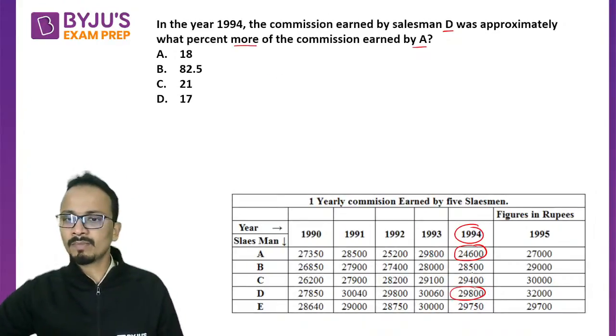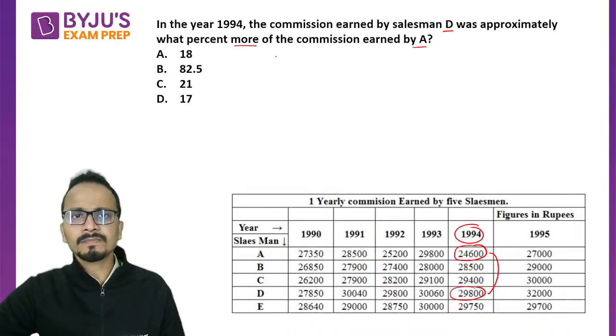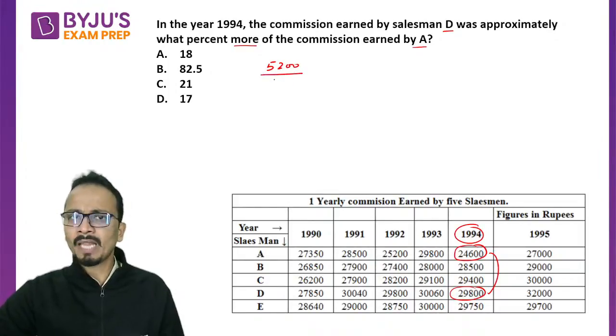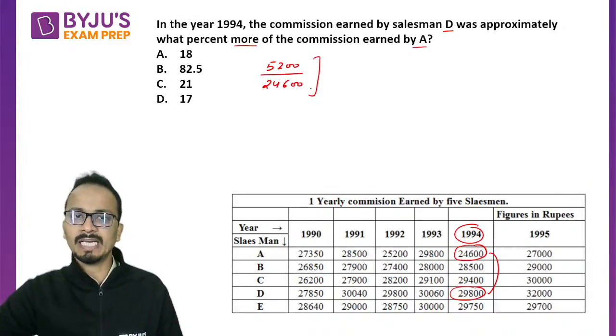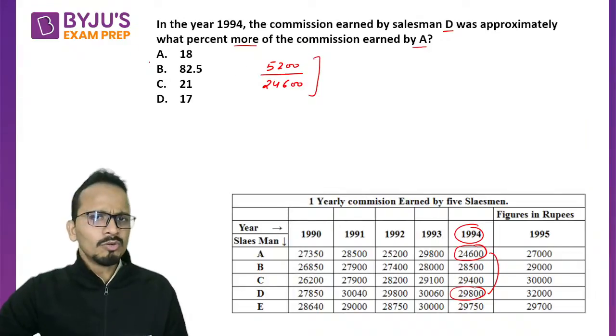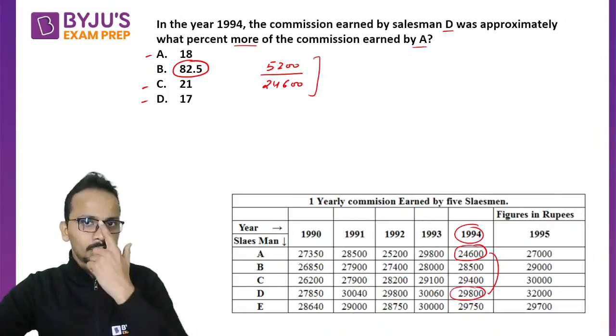All right. Now, looking at the difference of D and A, I can say that D is 5,200 more than A. Now, this difference divided by the value of A, 24,600. All right. And this will be the answer. Now, just look at the options. There are 3 options which are close and 1 option which is far away from them. All right. So just look at which option will suit you.